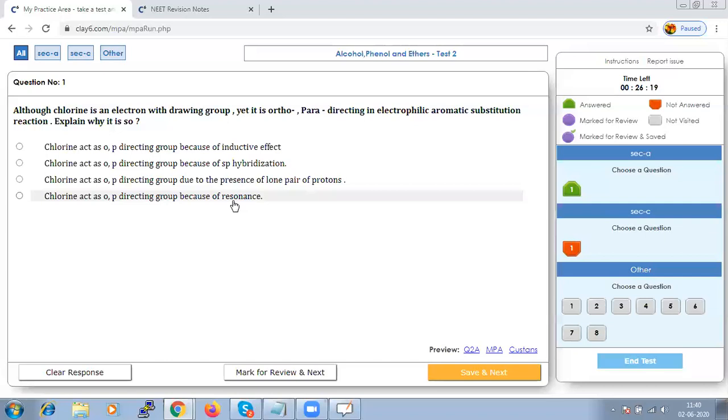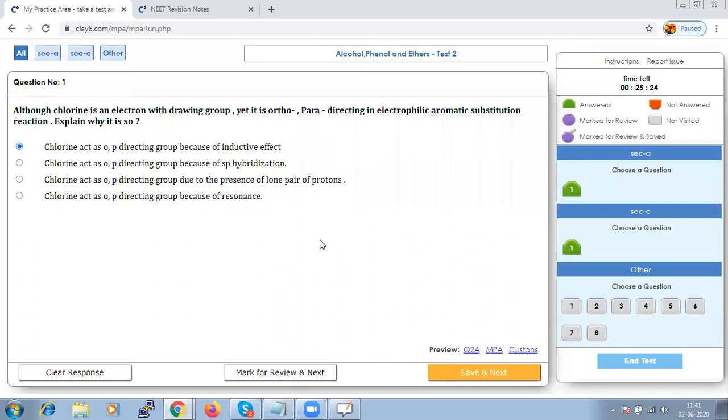One lone pair of electrons of chlorine can conjugate to the ring and direct the electrophile to the ortho and para positions. The mesomeric effect is stronger than the inductive effect, so there is delocalization of electrons and the ortho and para positions on the benzene ring become electron rich, favoring further substitution there.